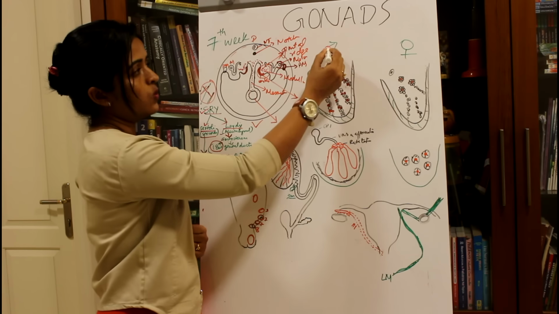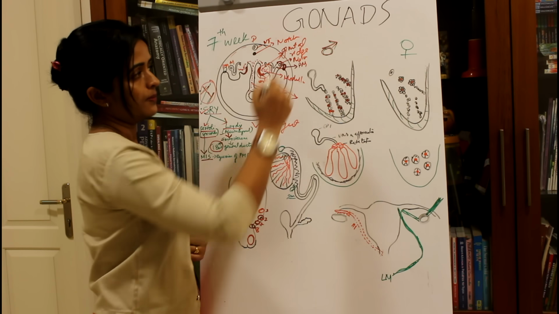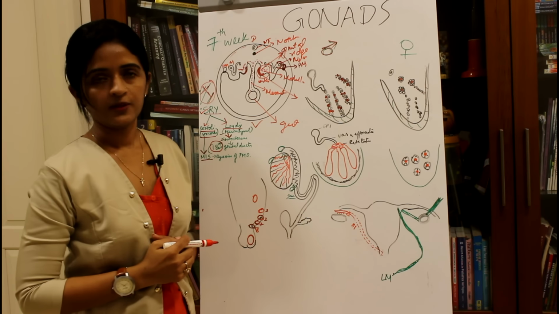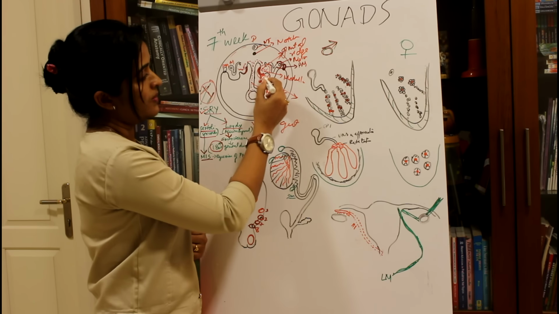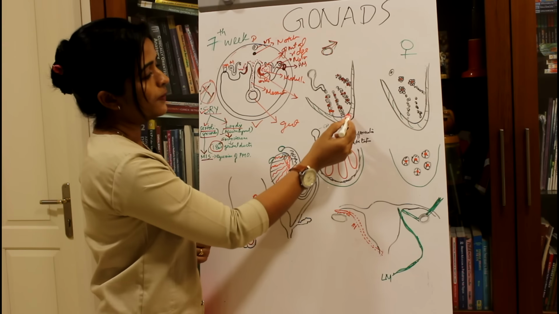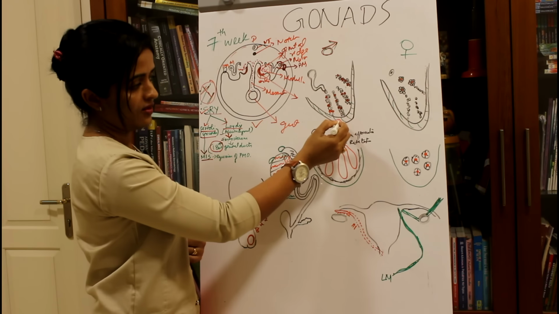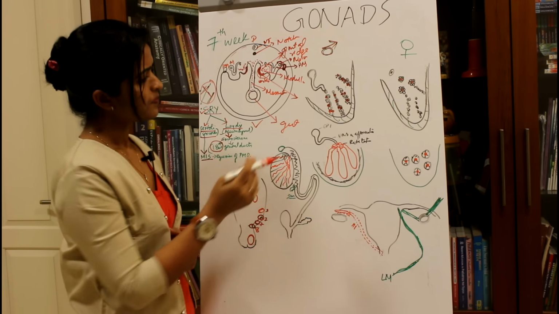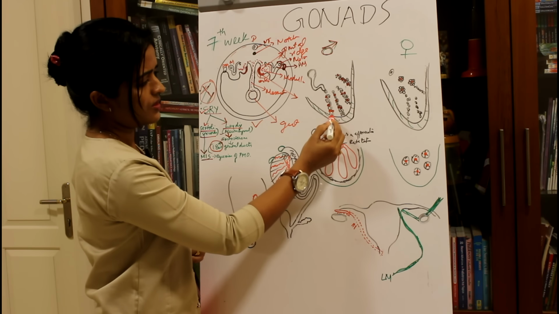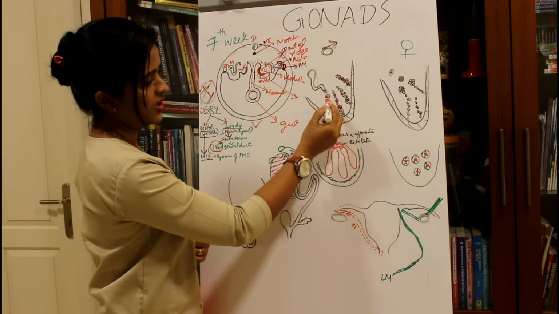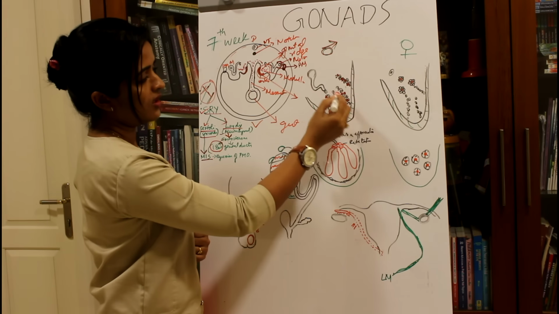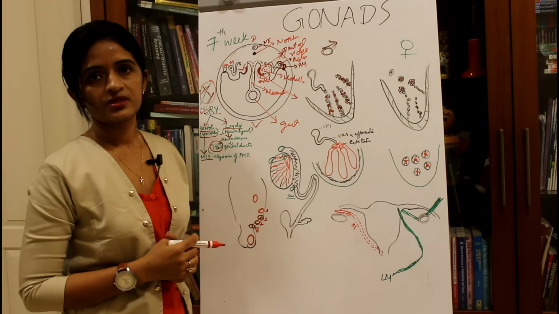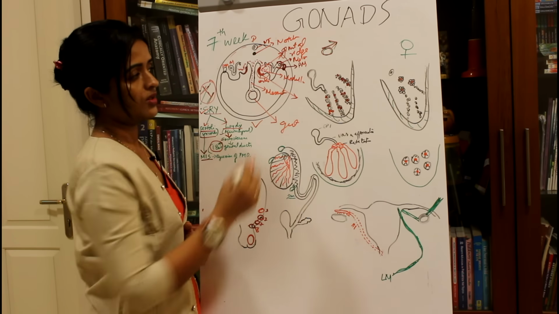Now let's see what events occur in a male. This is female and this is male. We have already mentioned that this thickening is called the genital ridge or gonadal ridge. That is actually the thickening of the germinal epithelium. Now what happens? From this, many cells grow towards the medulla. These cells are known as sex cords.